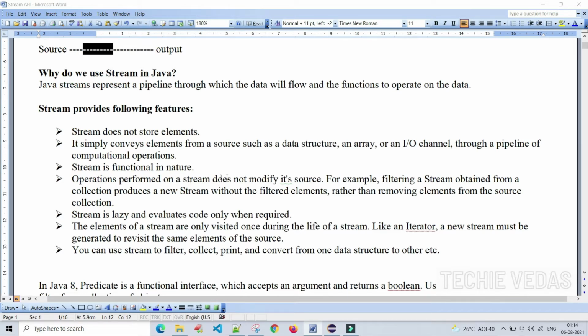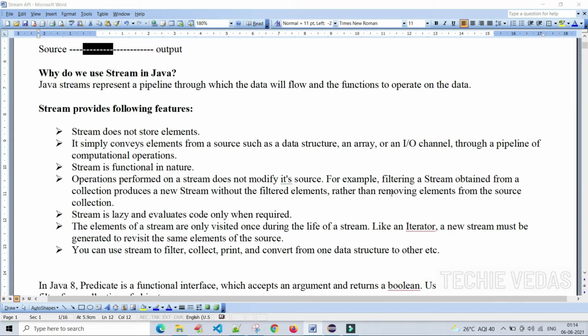Operations performed on a stream do not modify its source. For example, filtering a stream obtained from a collection. Here we are doing a filtering operation based upon our requirement from a collection. Here the source is a collection. It produces a new stream. Whatever we filtered out, with the filtered data we will get a new stream without the filtered elements,